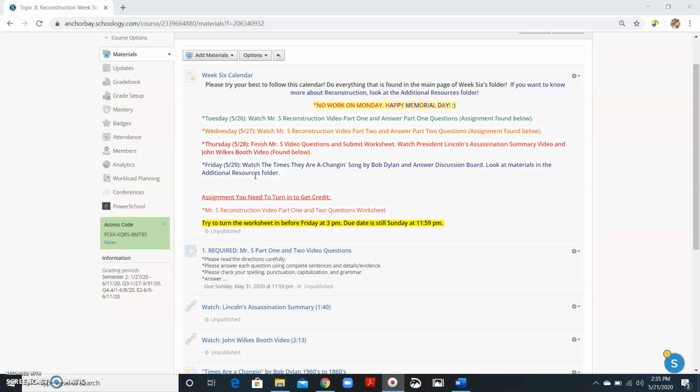Then on Friday, watch The Times They Are a Changin' song by Bob Dylan and answer the discussion board that goes along with it. Look at the materials in the additional resources folder if you want on Friday. You do not have to. But I really want you to look at this song and answer the discussion board.